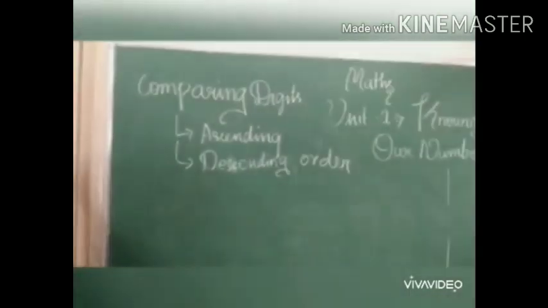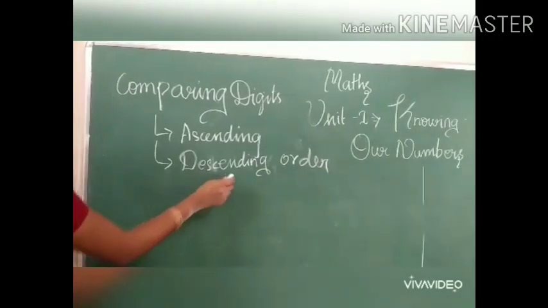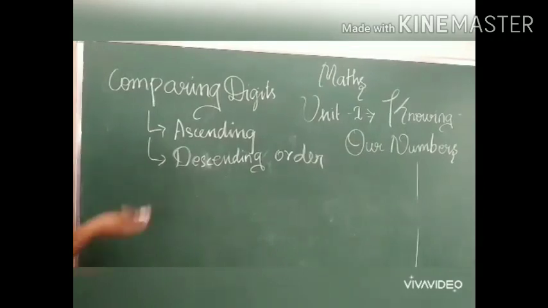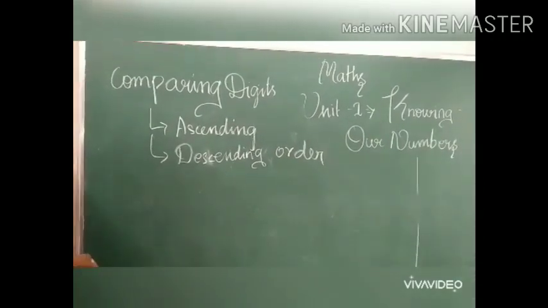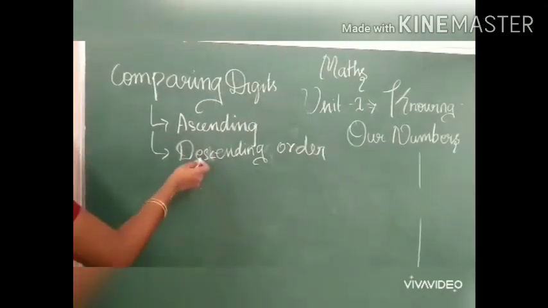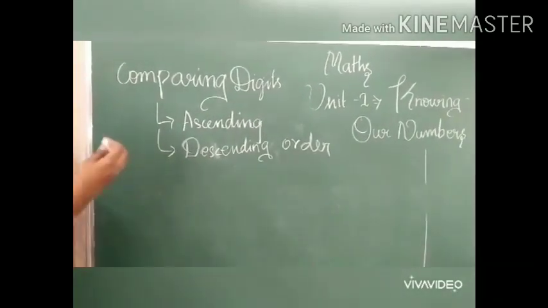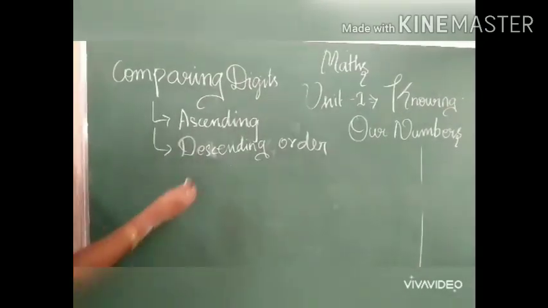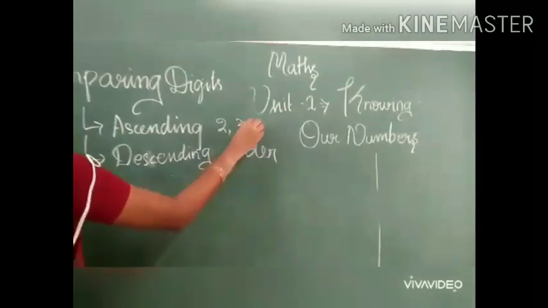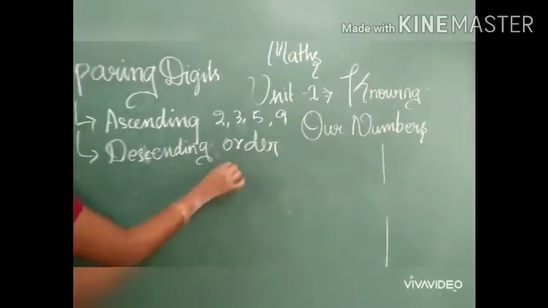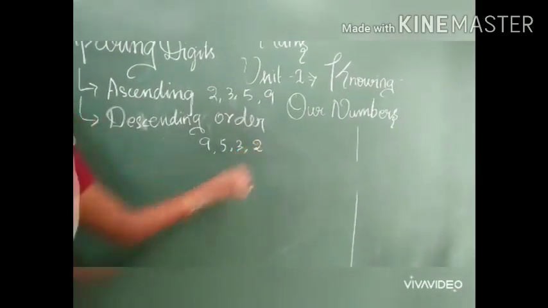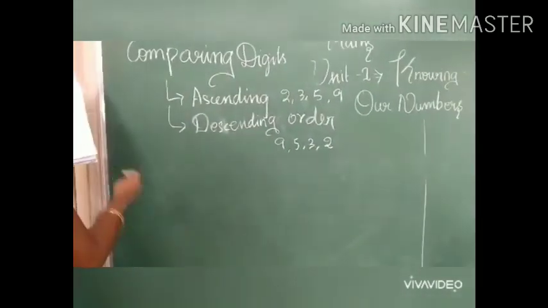Next, there are two orders, one is ascending order and another one is descending order. What do you mean by ascending order? This topic you have learned from the beginning, from second standard, I think. Ascending order means smaller number to greatest number. Descending order means greater number to smaller number. An example for ascending order: 2, 3, 5, 9. Descending order: 9, 5, 3, 2. Okay.